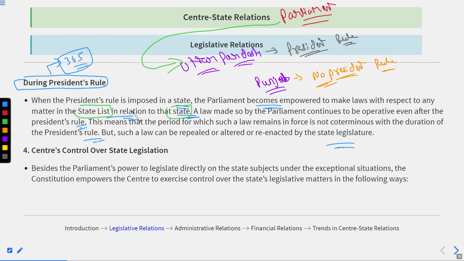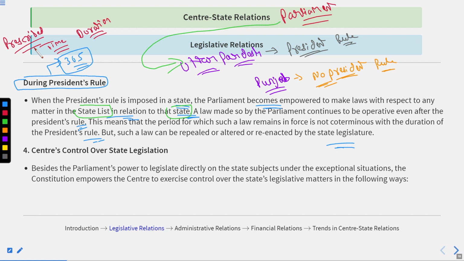All right. And one thing we can see here is that there is no prescribed time duration for it. What does it mean? It means that even after the removal of the president's rule, once it was imposed in the state, the parliament could make the laws.